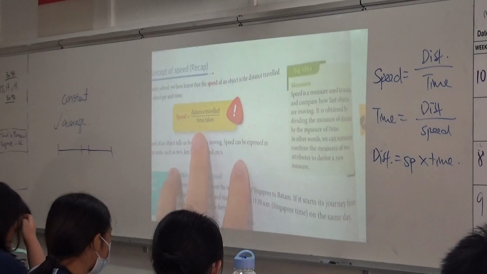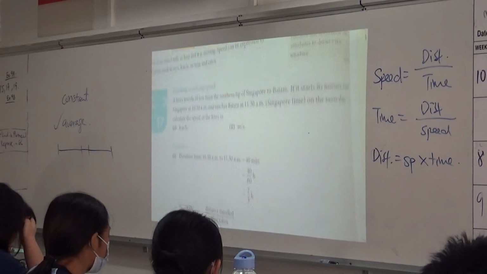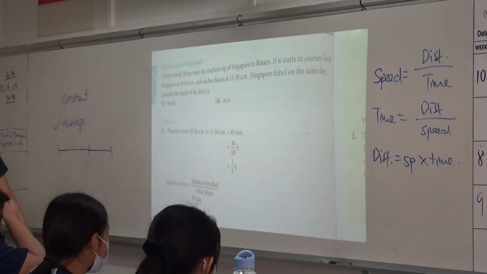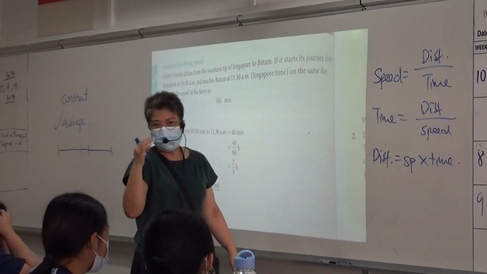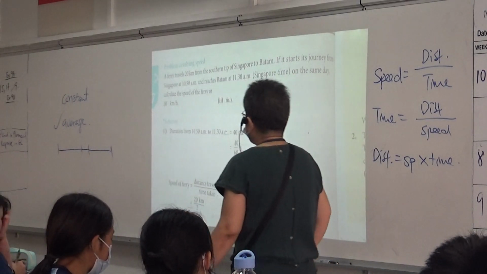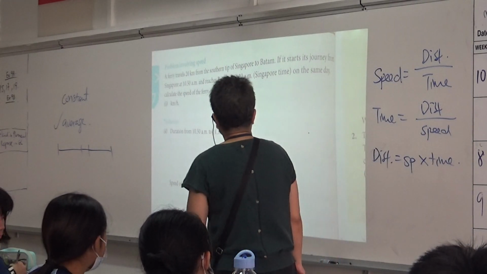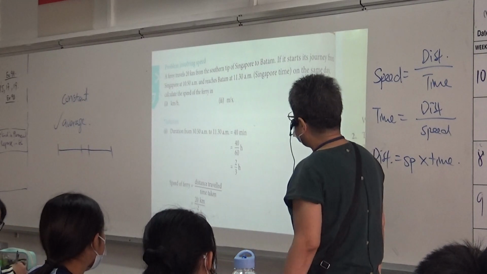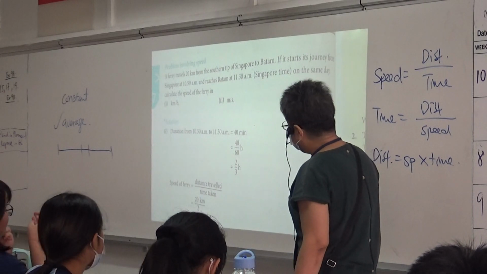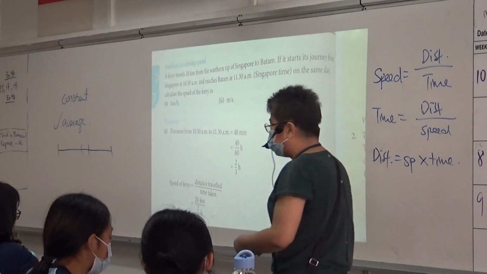Speed, they give you the formula, is distance traveled over time taken. Now let us look at example 70. I'm going to explain to you my method. Of course, you can follow the textbook method, but my method is more universal. A ferry travels 20 km from the southern tip of Singapore to Batam. If it starts its journey from Singapore at 10:50 and reaches Batam at 11:30 Singapore time on the same day, calculate the speed of the ferry in kilometers per hour and in meters per second.